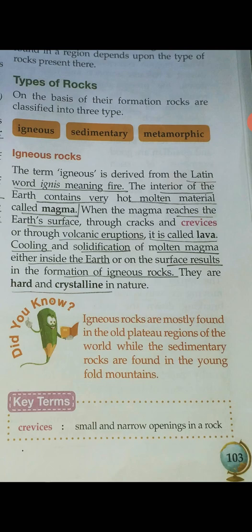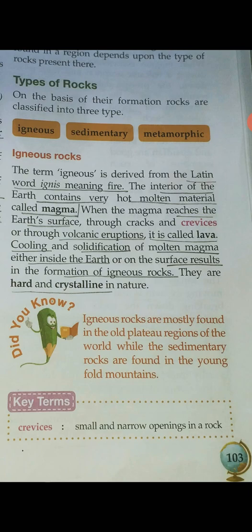Cooling and solidification of molten magma either inside the earth or on the surface results in the formation of igneous rocks. So now you know how igneous rocks are formed. They are formed by solidification.